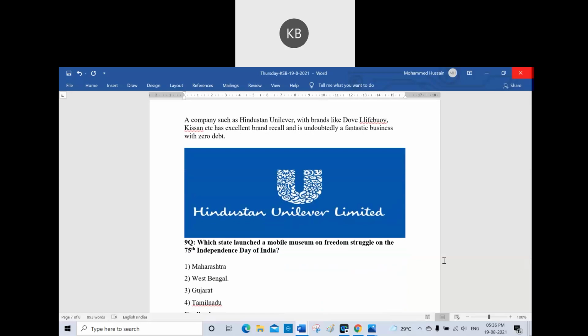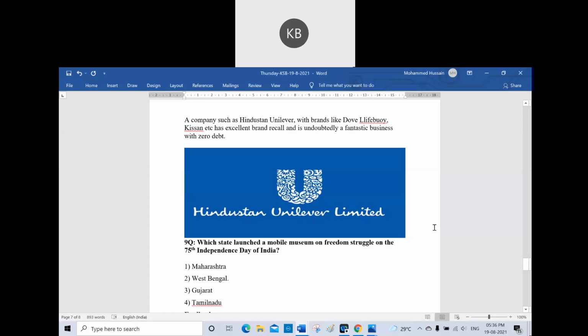Ninth question now. Which state launched a mobile museum on the freedom struggle on the 75th Independence Day of India? It launched a mobile museum on the freedom struggle. Is it Maharashtra? Is it West Bengal? Is it Gujarat? Or is it Tamil Nadu? Which state in India launched this mobile museum about the freedom struggle? One state is famous for the freedom struggle, you know.